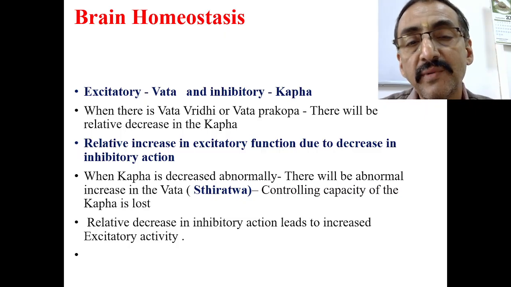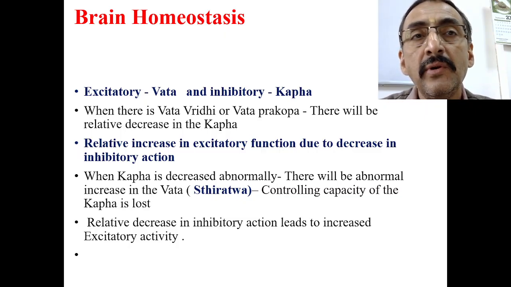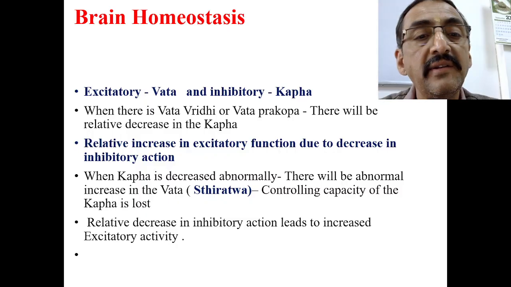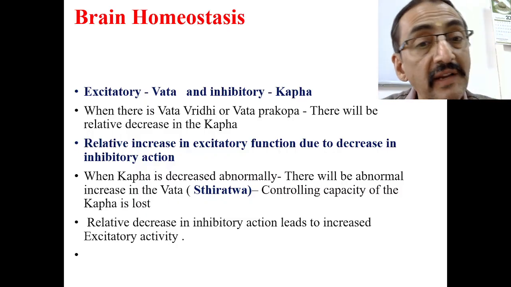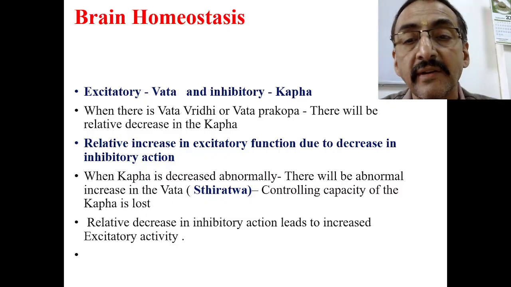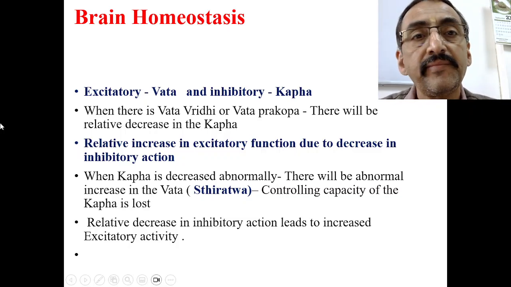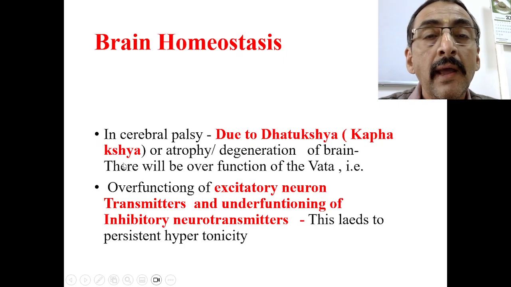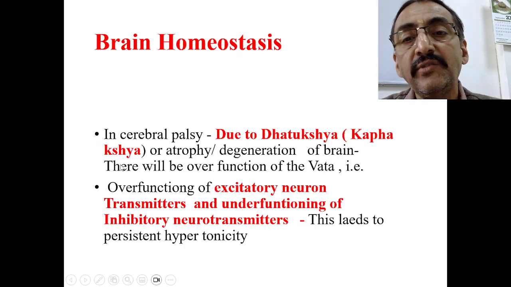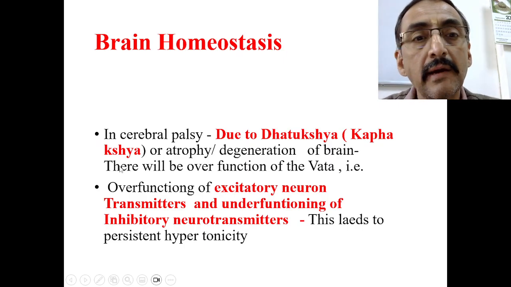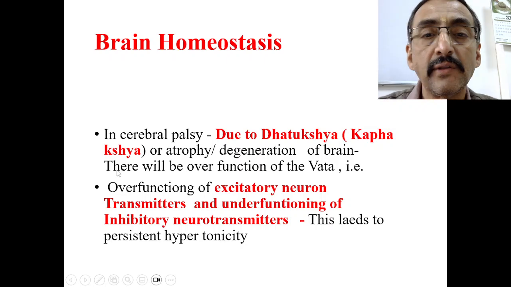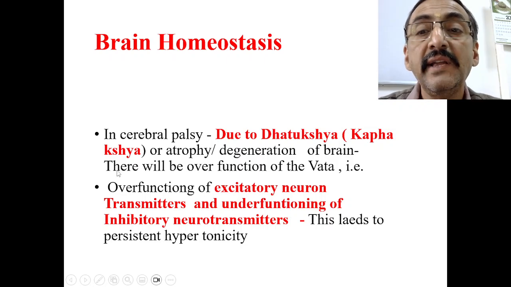That is, the Sthiratva of the Kapha is lost. That leads to loss of controlling capacity of the Kapha. So this relative decrease in inhibitory action leads to increased excitatory activity. Now, what happens in cerebral palsy is due to Dhatukshaya. Kapha Kshaya is there because of Dhatukshaya, or atrophy or degeneration of the brain.